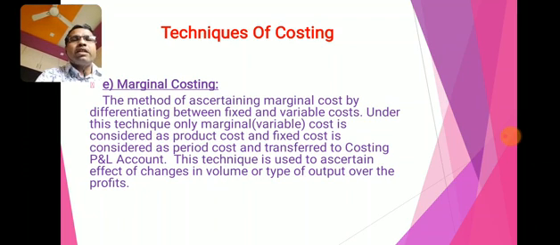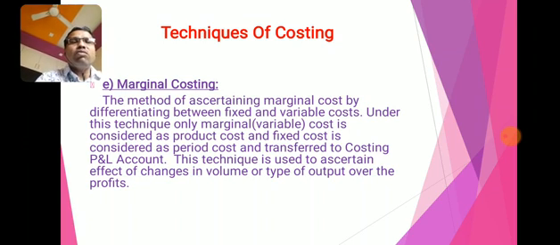Whatever fixed cost there is, that is transferred to the costing and profit and loss account in order to know the profit. Only the marginal or variable cost is considered as product cost and charged to the product. This technique is called marginal costing.